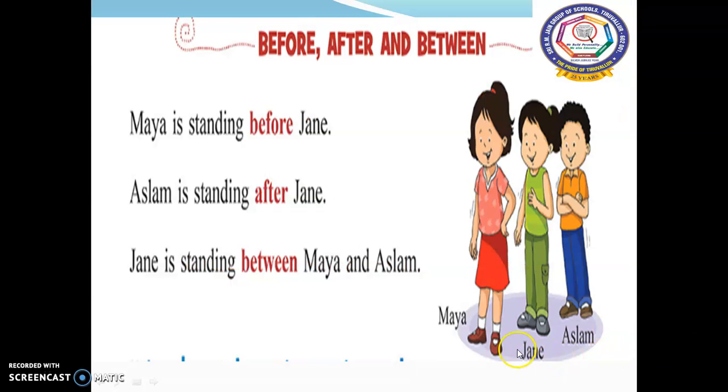In this page, we can see 3 children are standing, right? The first girl's name is Maya. Second, Jani is standing. And at last, Aslam is standing. So, Maya is standing before Jani. Aslam is standing after Jani. And Jani is standing between Maya and Aslam.